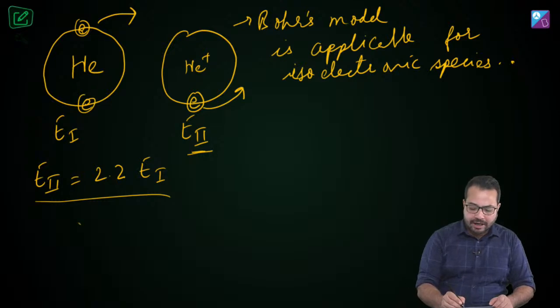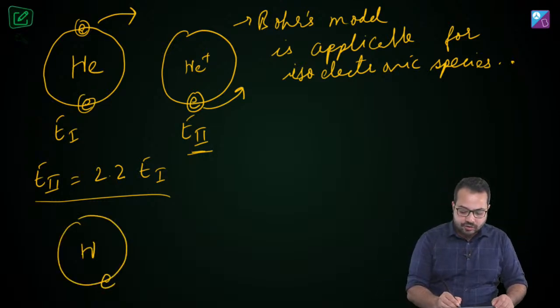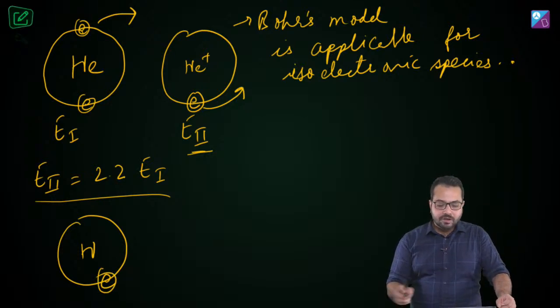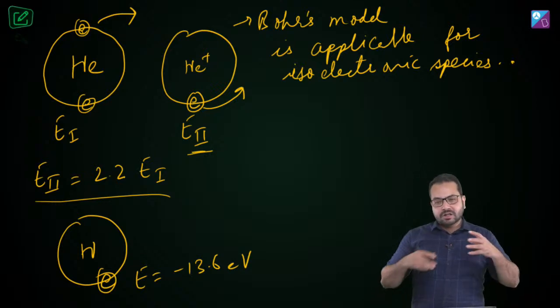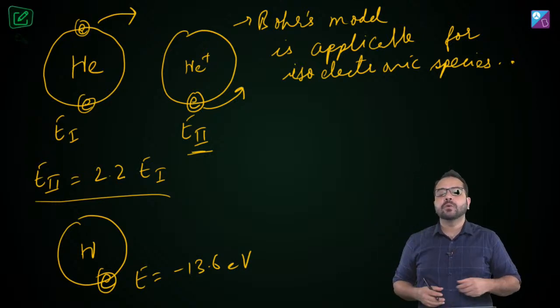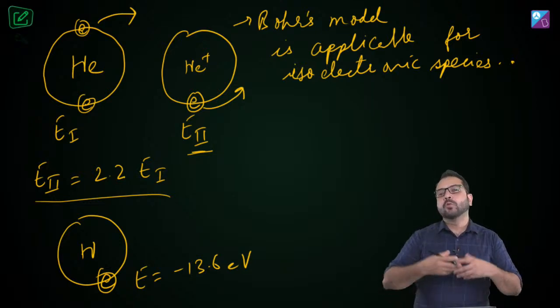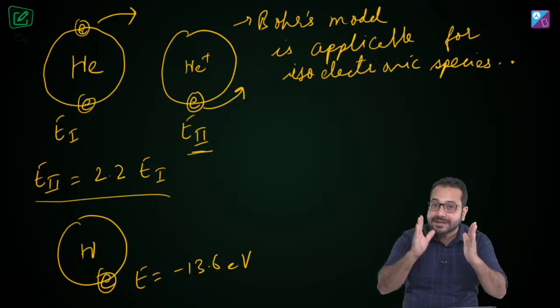Okay, let's talk about the hydrogen atom. For reference, let's say the hydrogen atom has 1 electron. So in the ground state, the energy of this atom is going to be minus 13.6 electron volt. Now when we are saying that we have to take this electron away, it means there should be no interaction between the hydrogen atom and the electron, which means we are separating them to a very far distance, which means their energy is going to become 0.